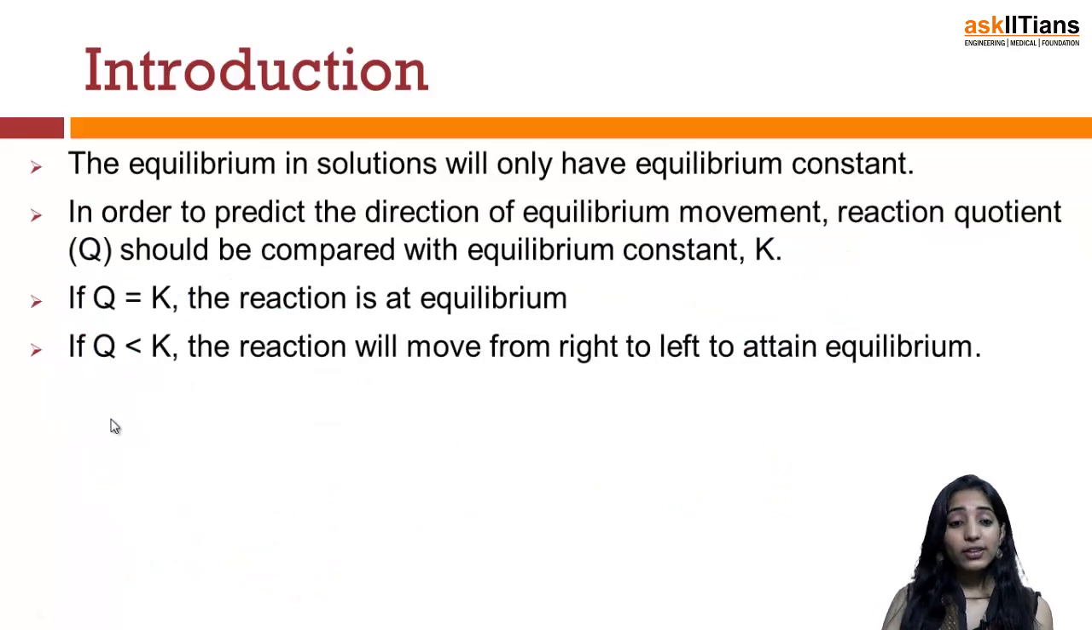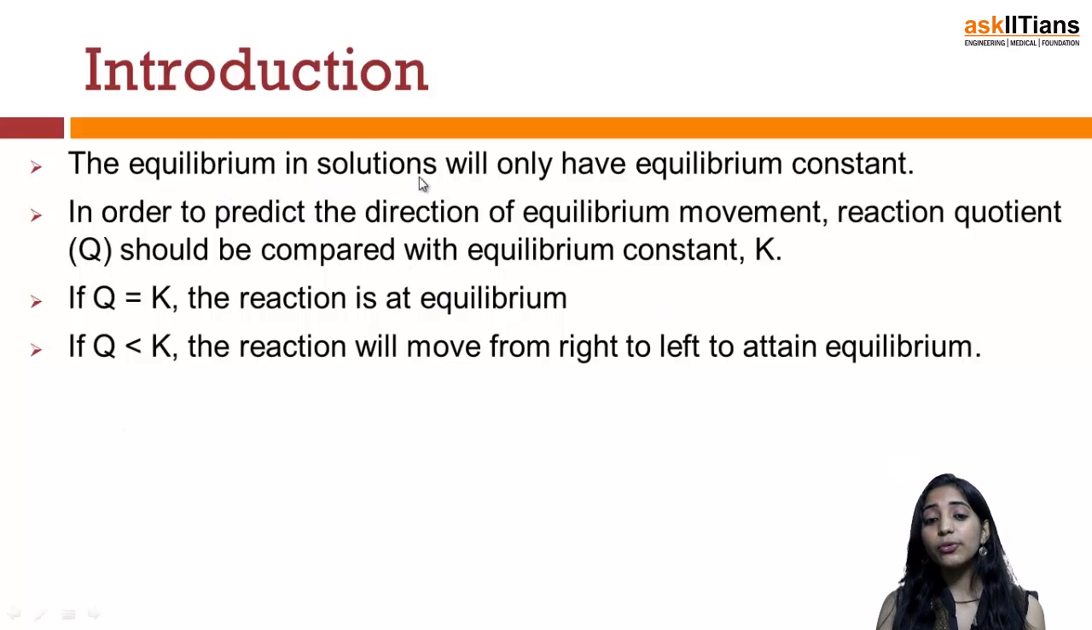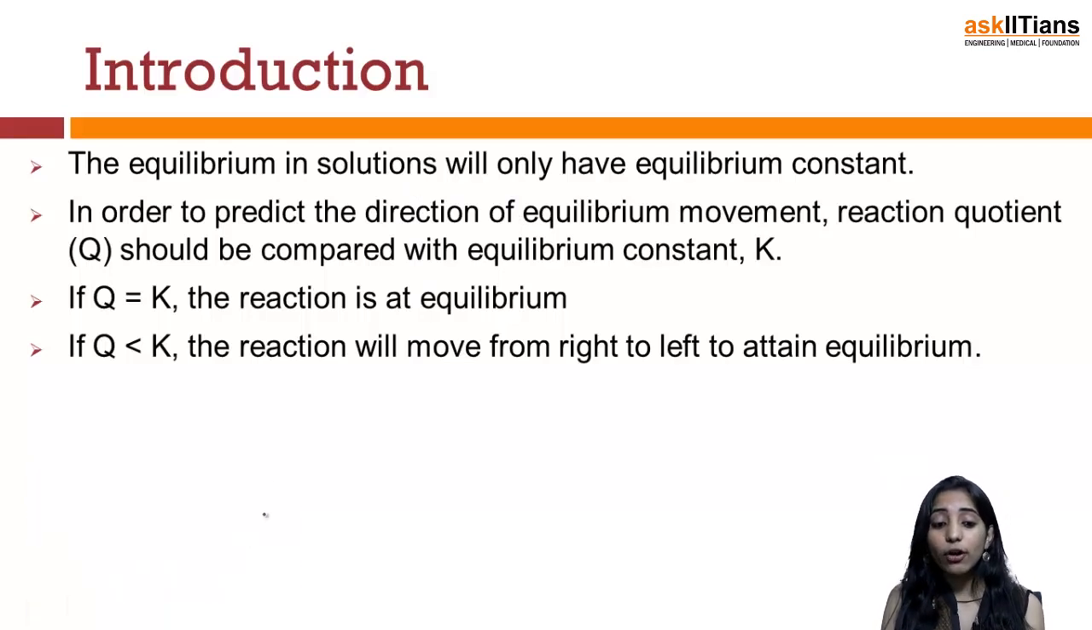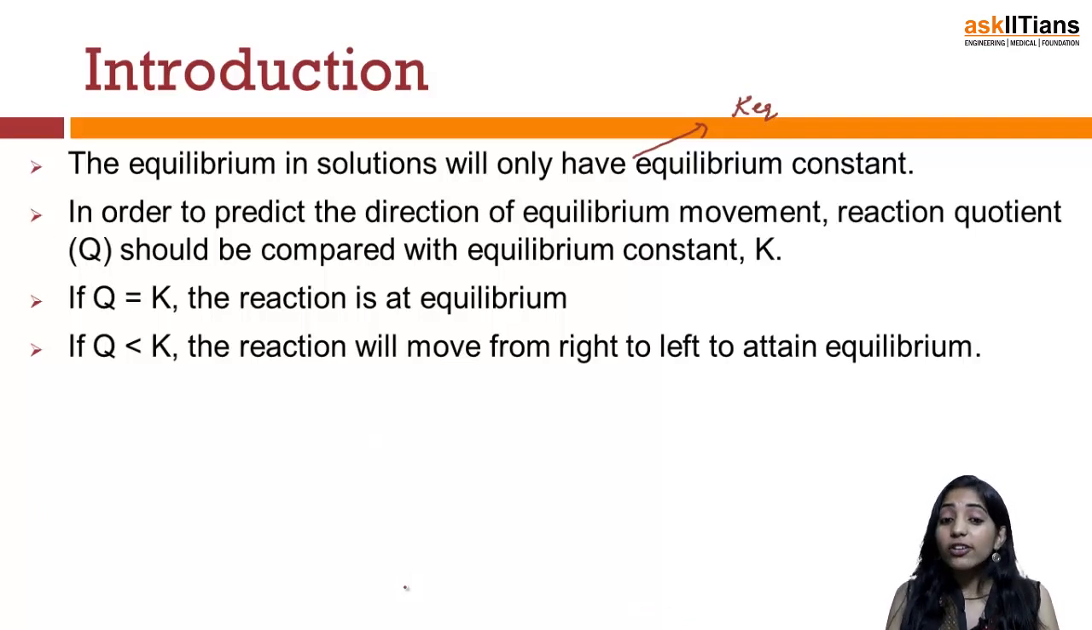Let's discuss more about this in further detail. The equilibrium in solutions will have only and only the equilibrium constant. Since we are talking about equilibrium in solutions, and we have already talked about how we represent any equilibrium in a solution, it will be represented in terms of K equilibrium, which is also known as the equilibrium constant. Now in order to predict the direction of equilibrium movement, the reaction quotient Q should be compared with the equilibrium constant.